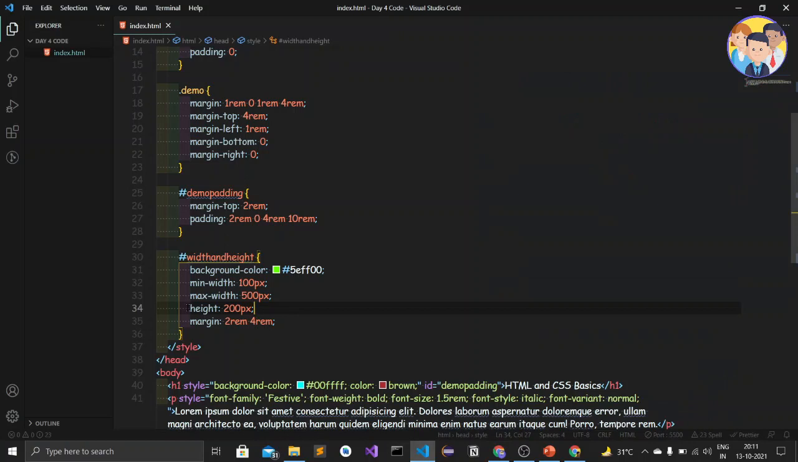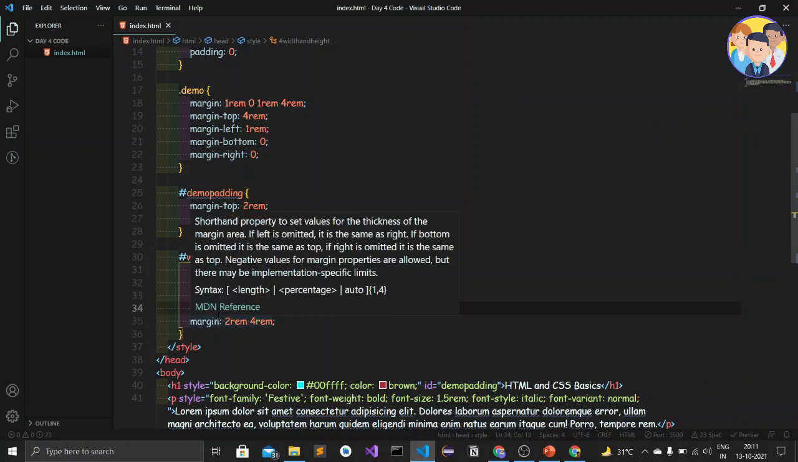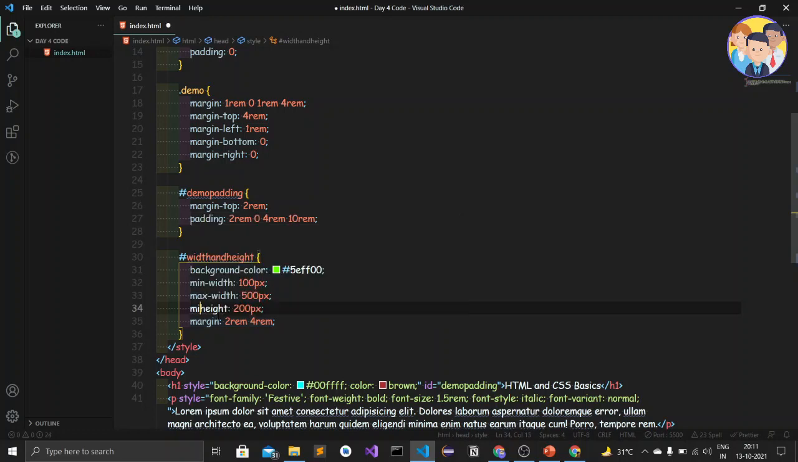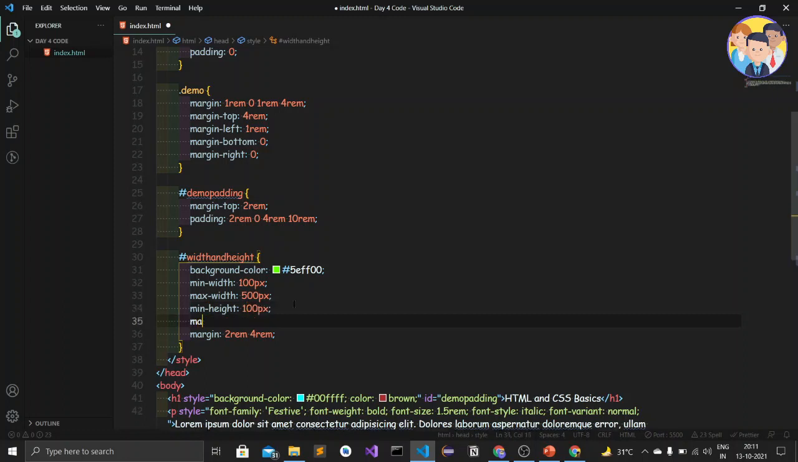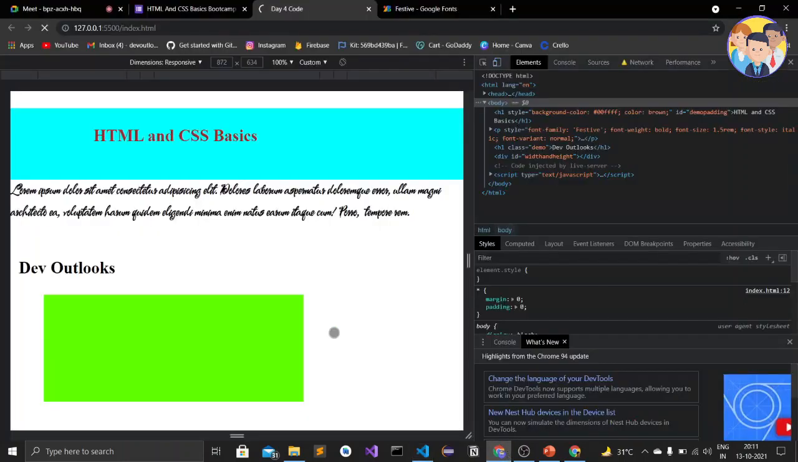So let's try minimum height and maximum height, not width, only height. Let's give the minimum height as 100, and then the maximum height as 500 pixel. So let's save it and move to the web browser.